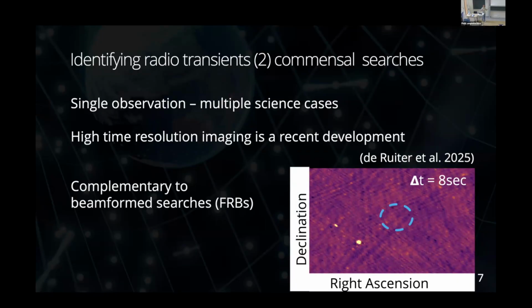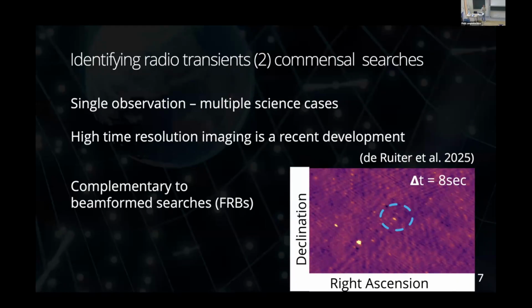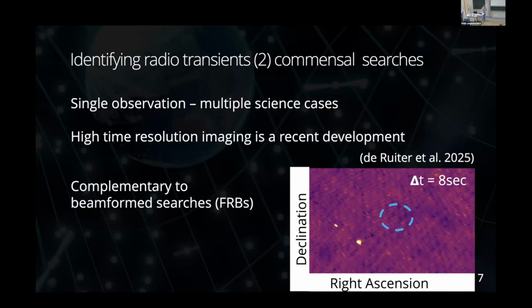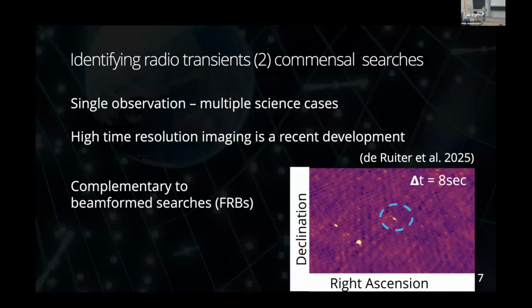Another way to identify radio transients is through commensal searches. So if we have radio astronomers that are looking for HI absorption and they want to stare at a patch of sky for 8 hours, then that's great for them, but it's also great for me because I can piggyback on those observations and look for the transient sources in that observation.